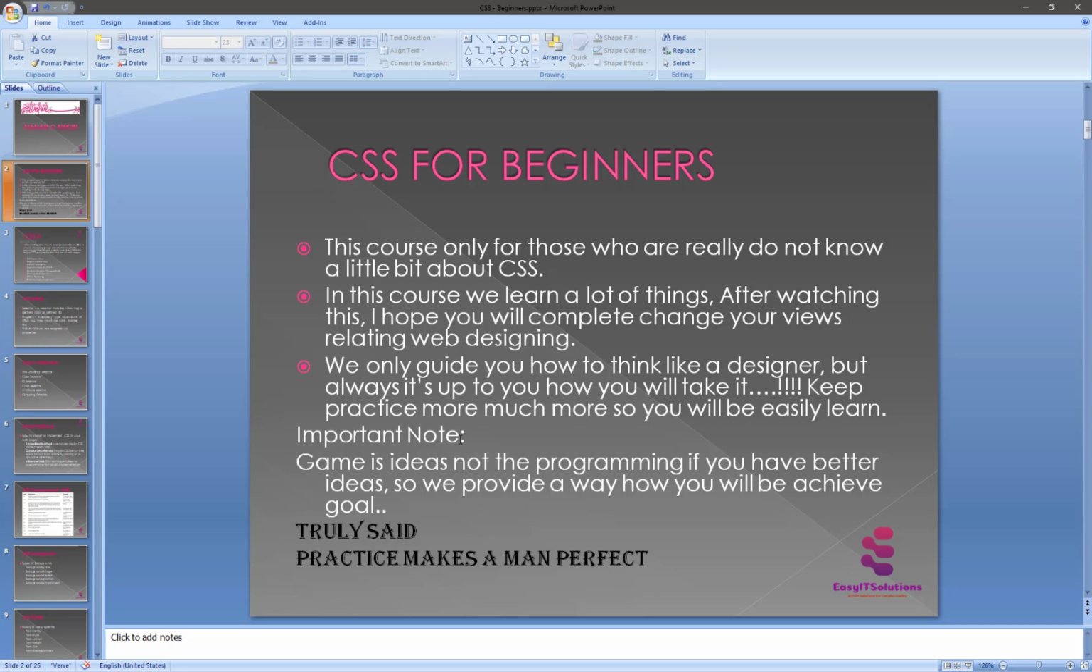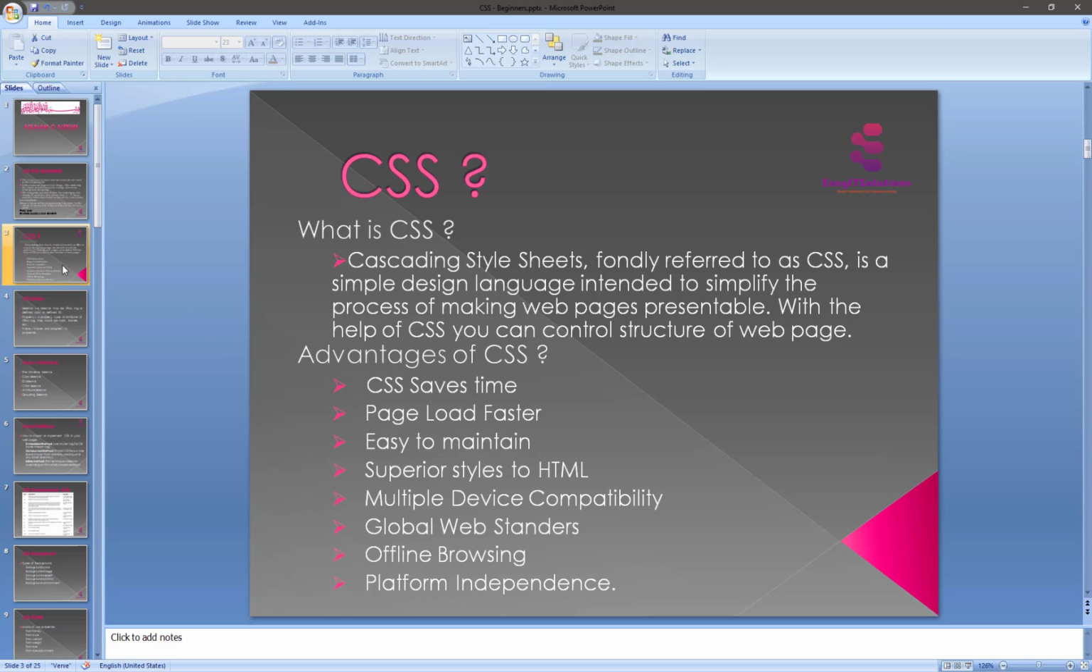One important note is that the game is ideas, not programming. Basically this game is only ideas. If you have a better idea, we provide a way for you to achieve your goal. And as I truly said, I have written here that practice makes a man perfect. So before wasting our time, let's start and see what CSS is and how it works in web designing. So what is CSS basically?